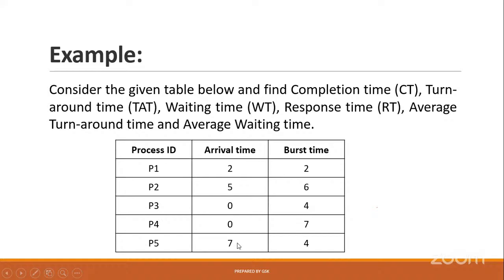Burst time means, in simple terms, how many seconds are required to execute P1. 6 seconds are required to execute P2, like that. Burst time is the time taken by the CPU to execute a particular process.